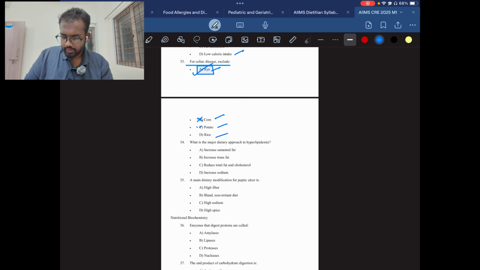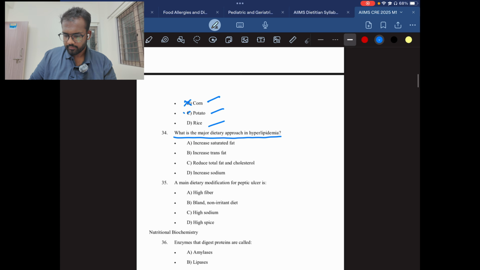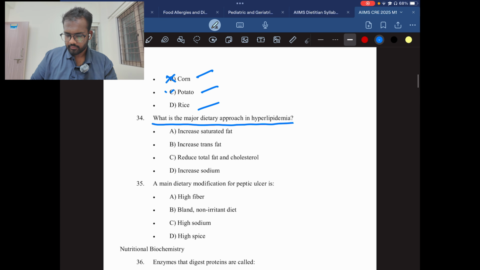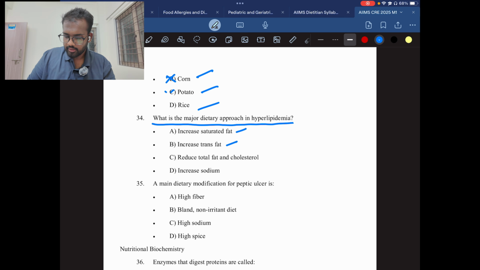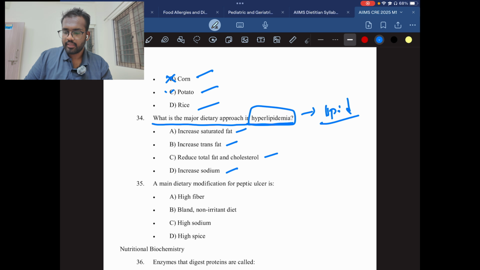Question number 34. What is the major dietary approach in hyperlipidemia? Increase saturated fat, increase trans fat, reduce total fat and cholesterol, or increase sodium. Hyperlipidemia is nothing but a high amount of lipids in the blood.